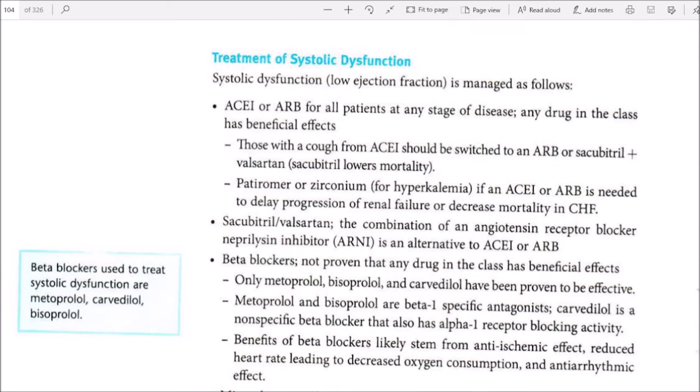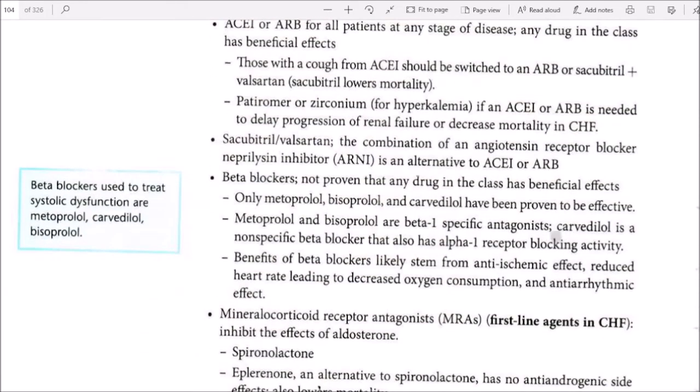Sacubitril/valsartan, a combination of an angiotensin receptor blocker and a neprilysin inhibitor (ARNI), is an alternative to an ACE inhibitor or ARB. Beta blockers: it is not proven that every drug in the class has beneficial effects. Only metoprolol, bisoprolol, and carvedilol have been proven effective.